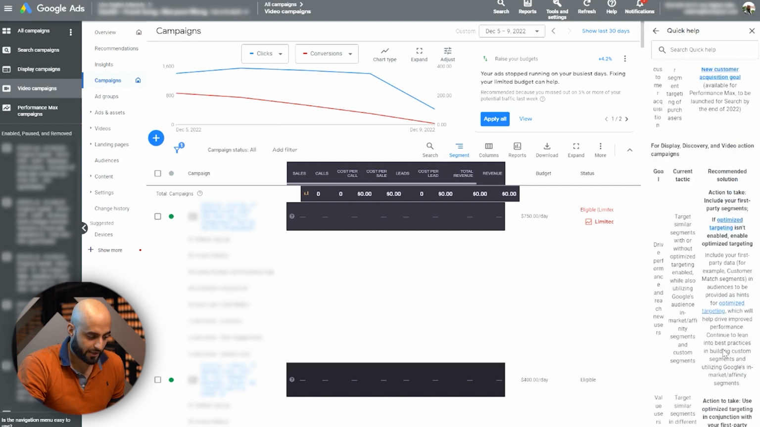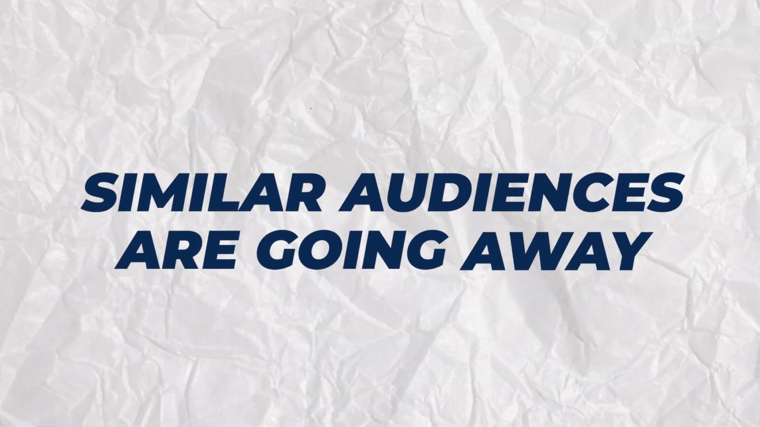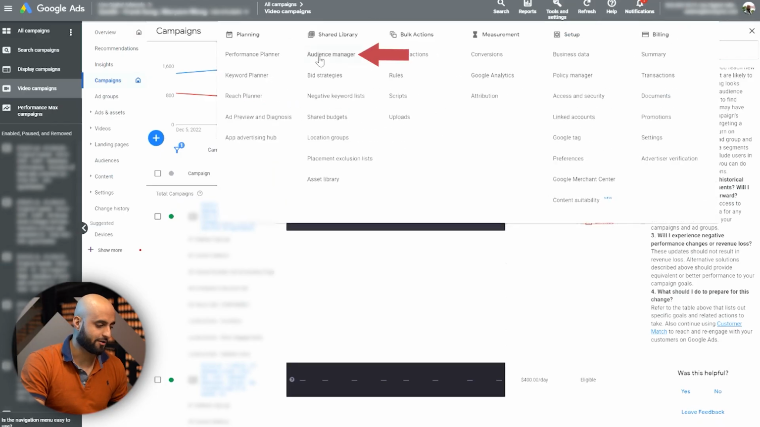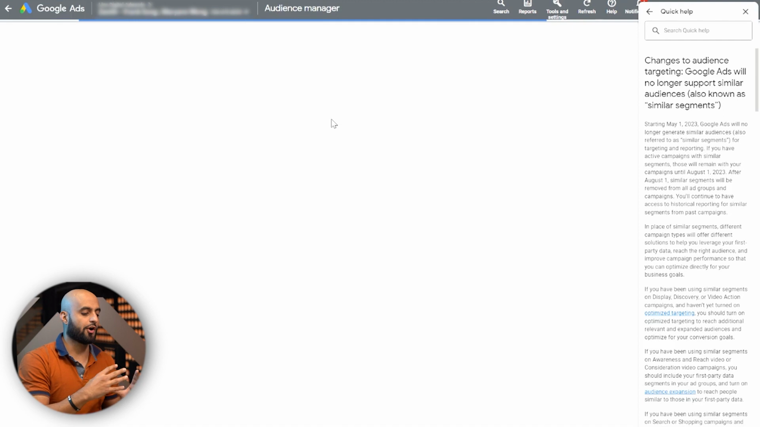We're not gonna go through the entire support doc, but I will summarize in a few sentences what is going on. Similar audiences are going away. You're not gonna be able to see them inside your audience manager like you're accustomed to. So let's go to the audience manager here, and I'm gonna break this down for you. Similar audiences are no longer gonna be auto-created, right? So these are auto-created audiences.